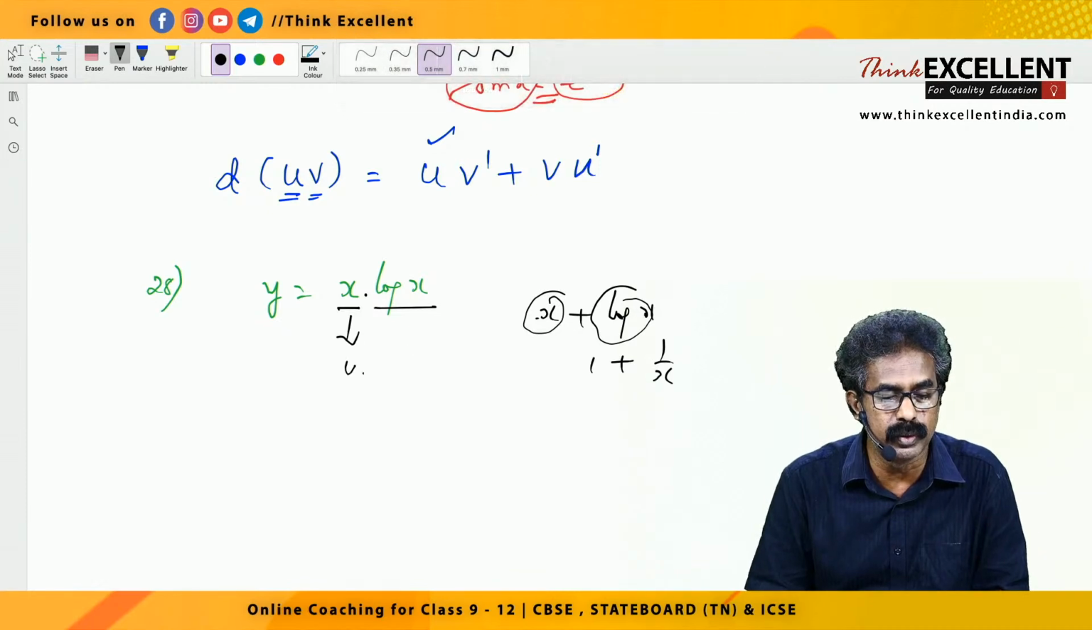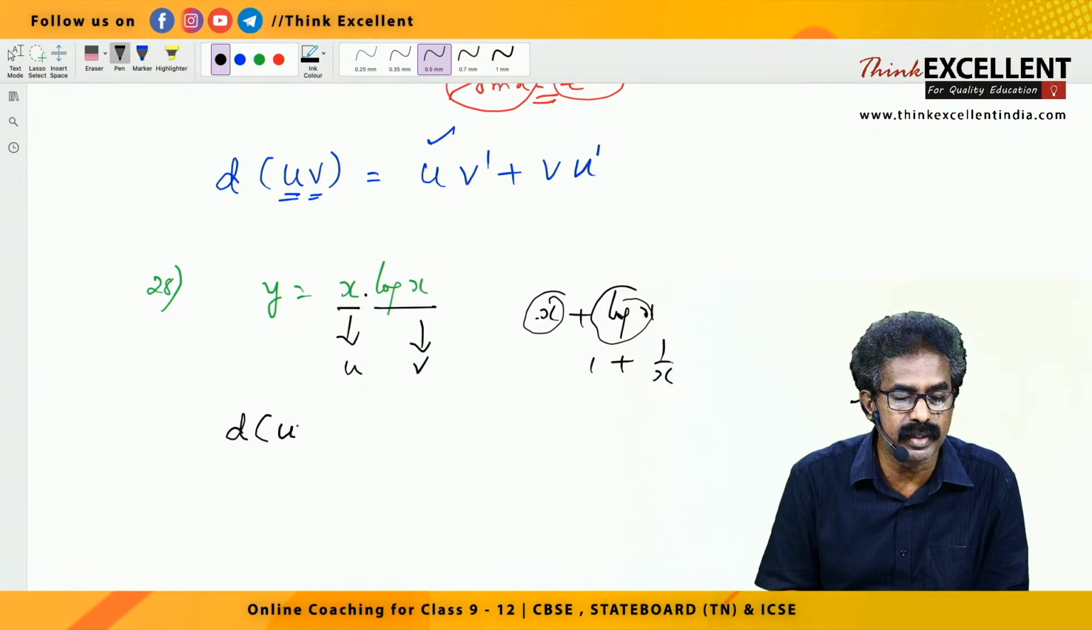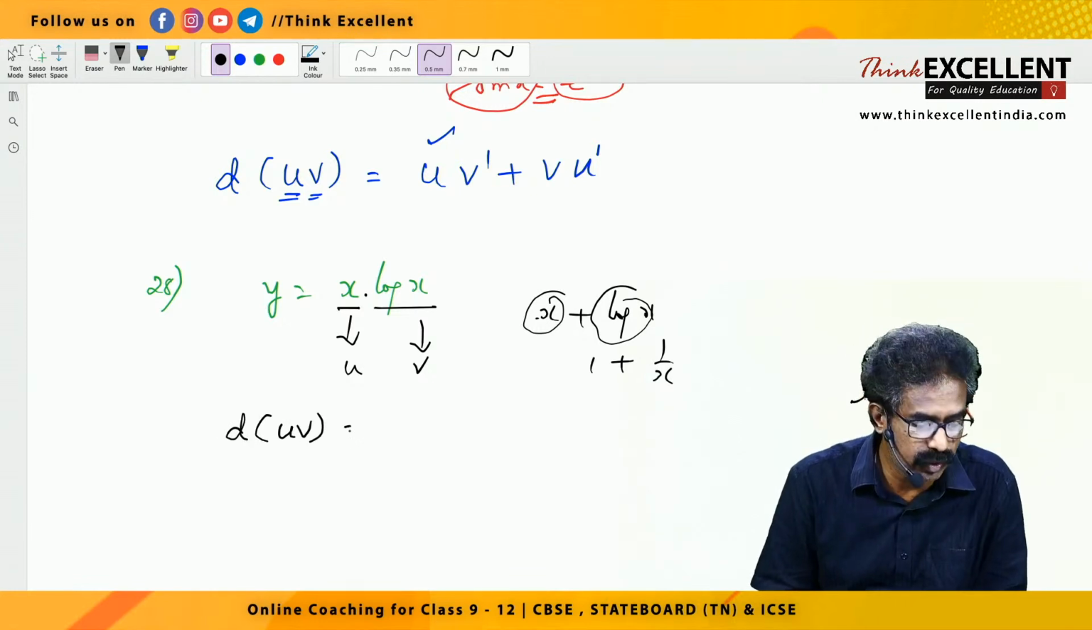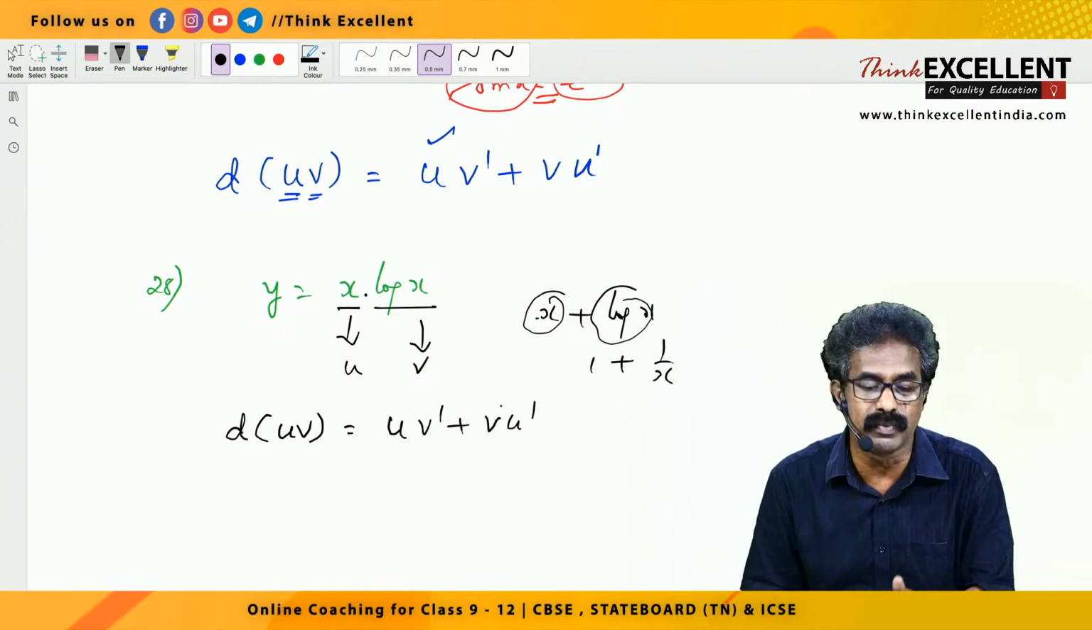This is our u and this is our v. So you apply the formula for the derivative of uv. What's the formula for the derivative of uv? uv dash plus v u dash.